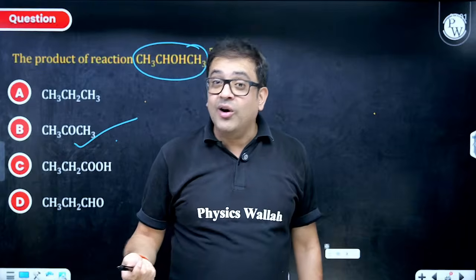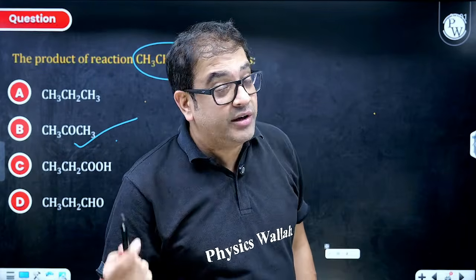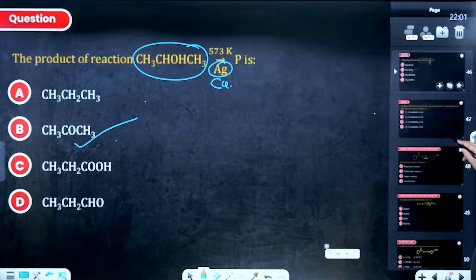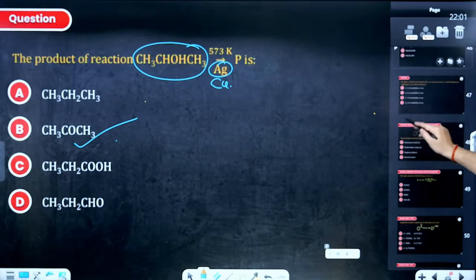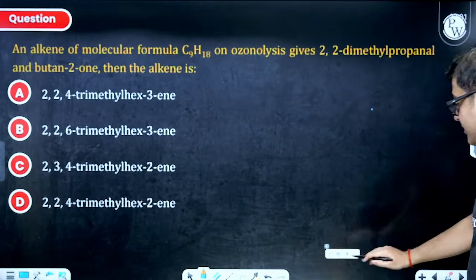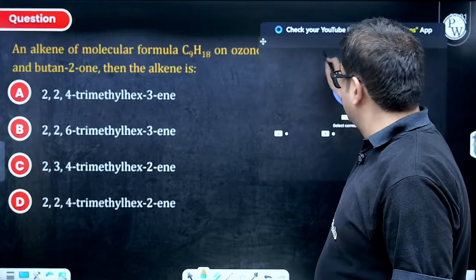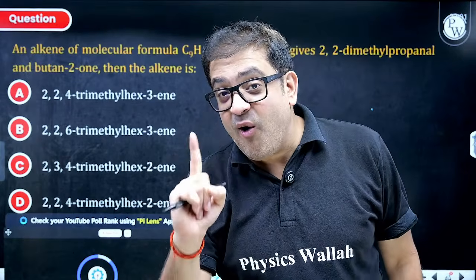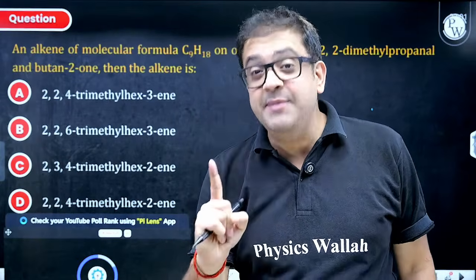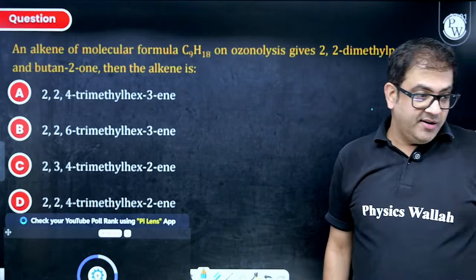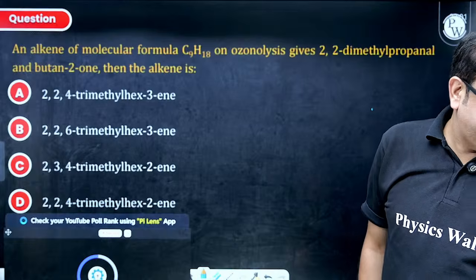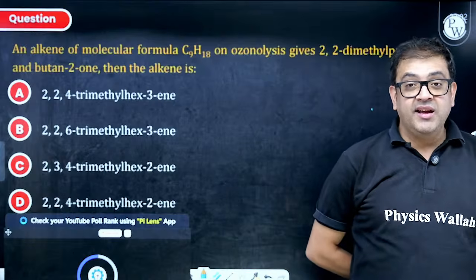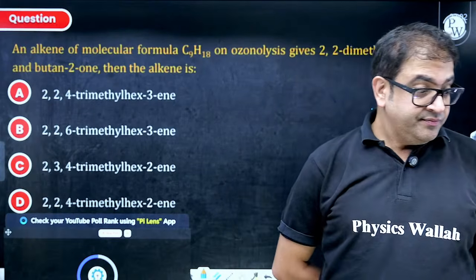If it is a 3-degree alcohol, then you can do dehydration. Just like heated copper, you can take silver also. So this confuses a few students, and this is the same reason I have brought this question. So beta, please be mindful of this. I am bringing all the questions with deep thought and deep analysis. I hope you are enjoying them. These are not just random questions. I am bringing them with some idea around each question.